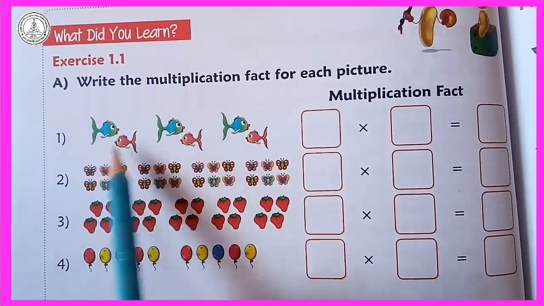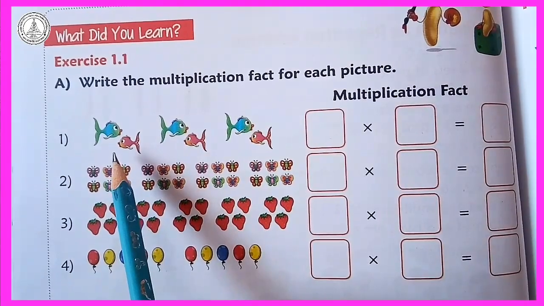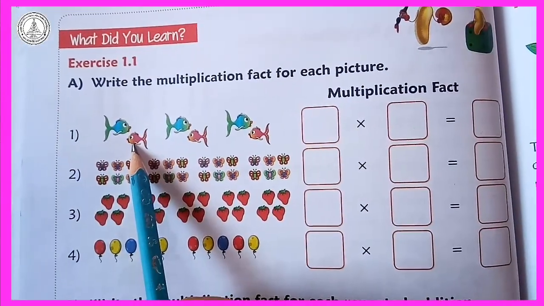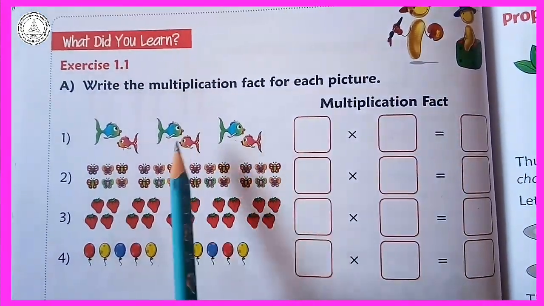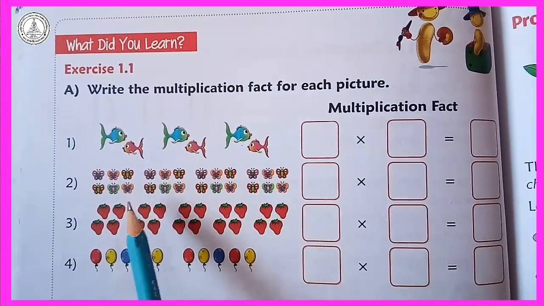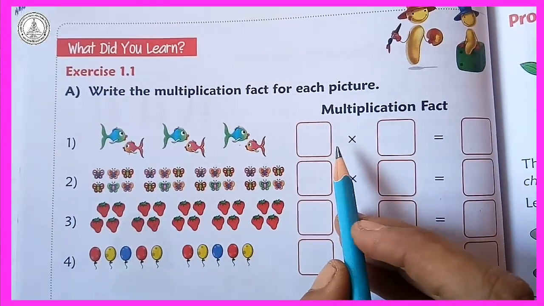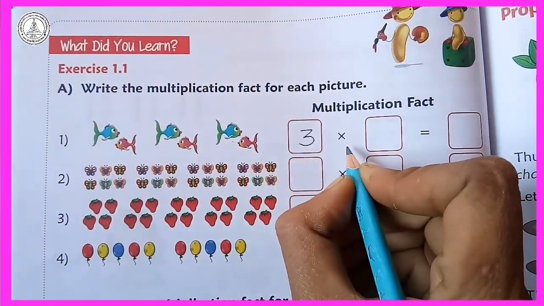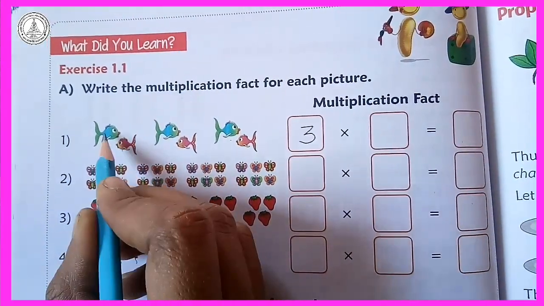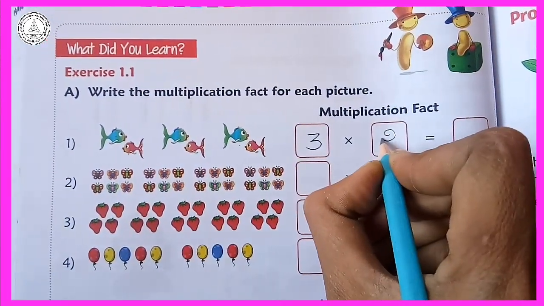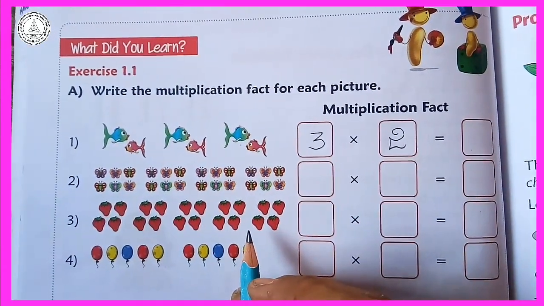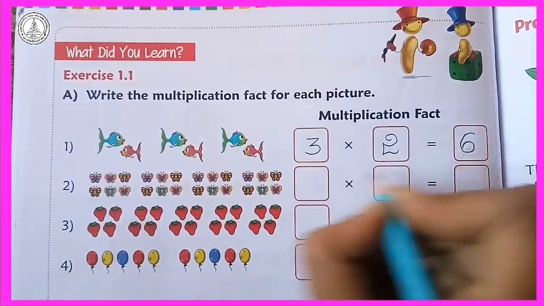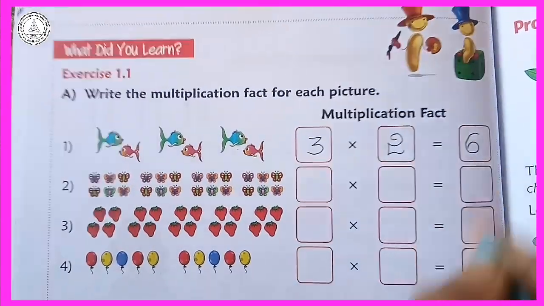Come to the first one. Here are some fishes. There are 3 sets of fishes. In the first set we have 2 fishes. In the second and third also we have 2 fishes each, right? So first write down the total number of sets, 1, 2, 3. Write down here 3 into the next. In each set we have 2 fishes, so write down here 2. The total number of fishes is 1, 2, 3, 4, 5, 6. So write down here 6. This is 3 into 2 is equal to 6.